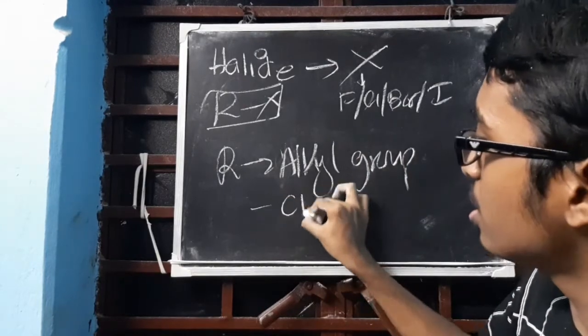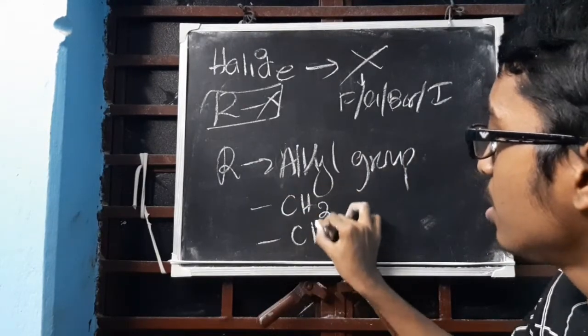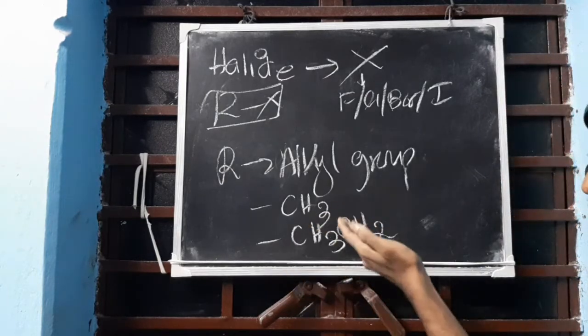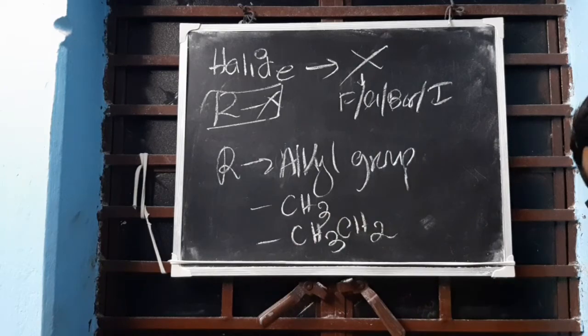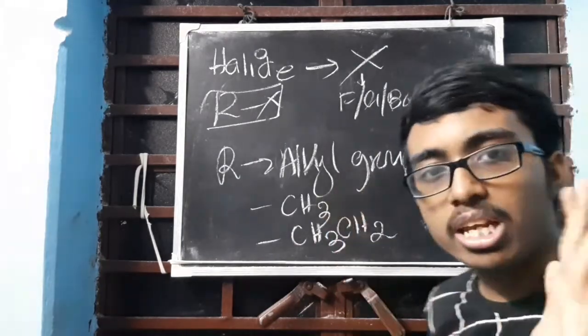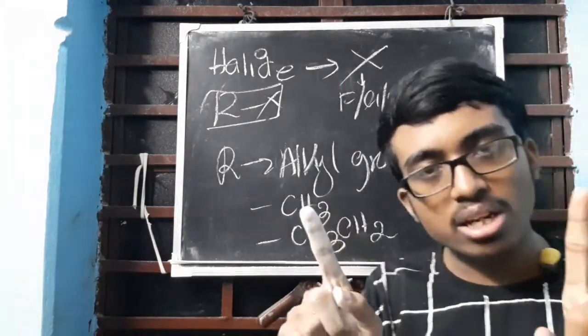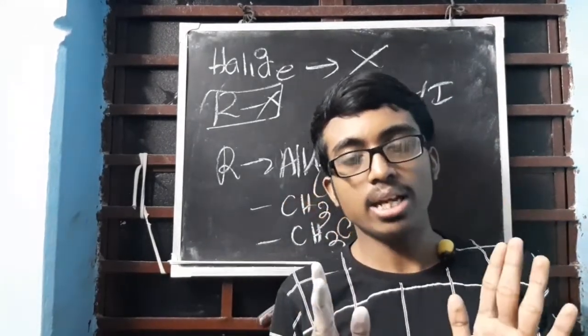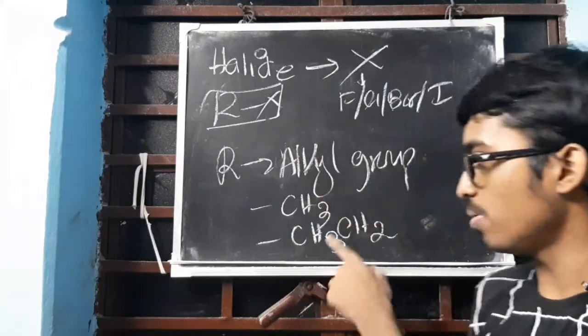Alkyl group. Clear? It can be CH3, or CH3 followed by another CH2, that is C2H5. Alkyl is basically an alkane with one hydrogen subtracted, that is an alkyl radical. Clear? Methane is there, subtract one hydrogen, first member CH3.